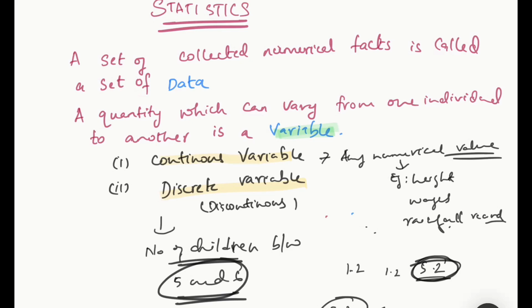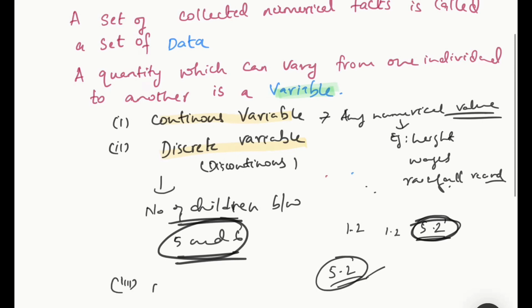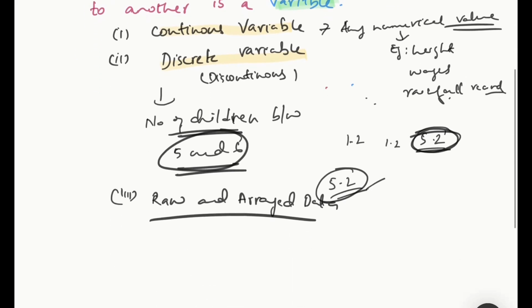Now coming to the third one, raw and arrayed data. What is raw and arrayed data? Let's come to that. Consider the marks obtained by 20 students. Come to page number 223 in your textbook, you can see the definition there. Consider the marks obtained by 20 students in a test of 50 marks. The data in the form as given is called raw or ungrouped data. If the above data is arranged in descending or ascending order, it is called arrayed data.